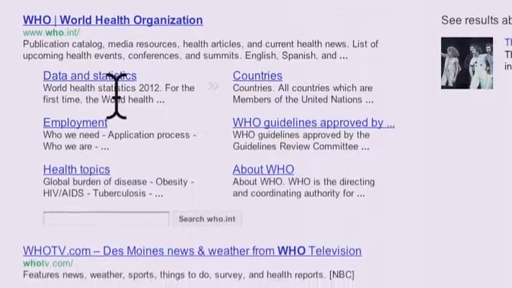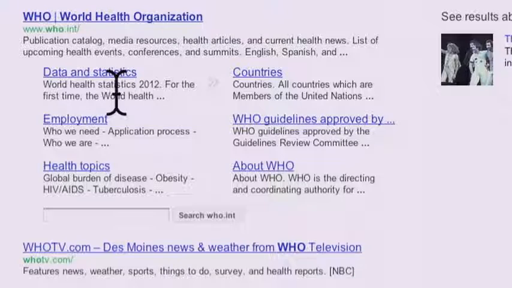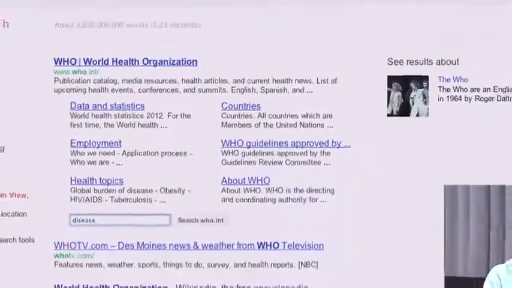One of the really nice things that Google does for large complex sites like this is give you a search box that will allow you to search in that site. So you see right here, this little query box allows us to enter a word, say disease. What is the World Health Organization doing about disease?